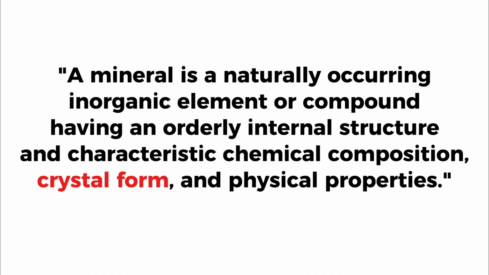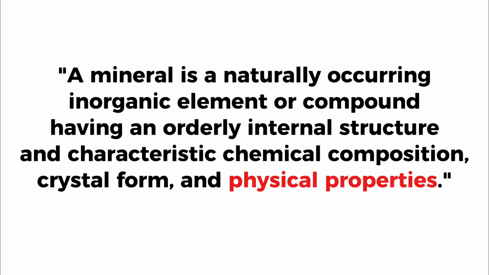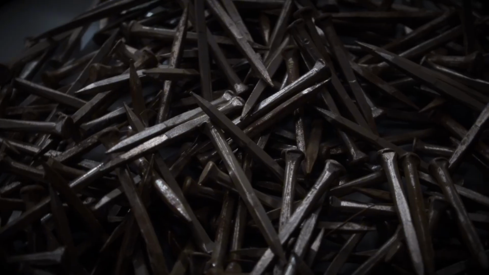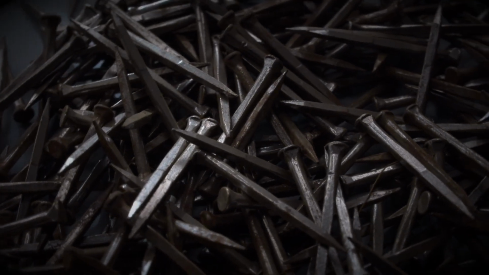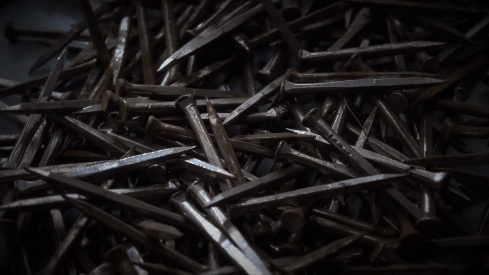Characteristic crystal form means the mineral shape is consistent at the microscopic level. An example of a crystal form is a tetrahedron, which many minerals take. And characteristic physical properties include things like hardness. For instance, all diamonds have a hardness of 10 on the Mohs scale, which is a scale that measures how hard it is to scratch a mineral surface.